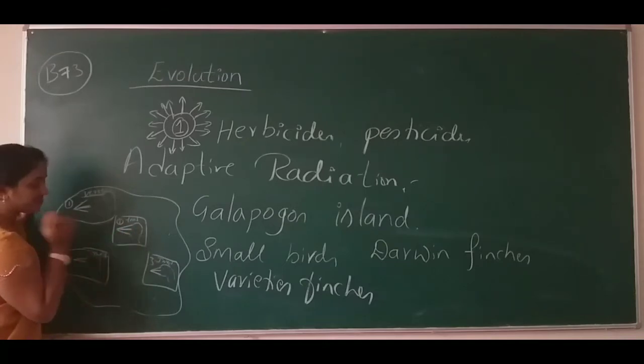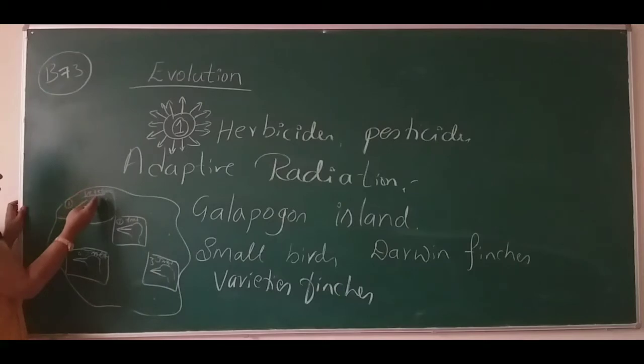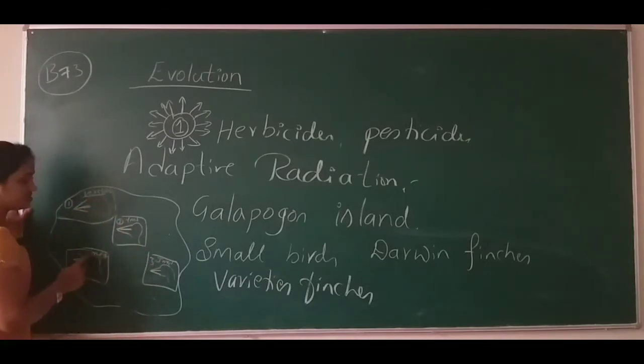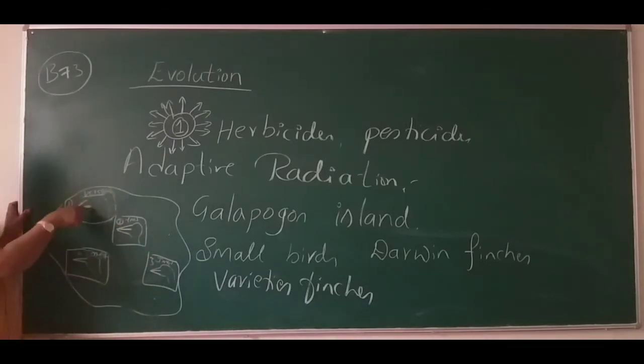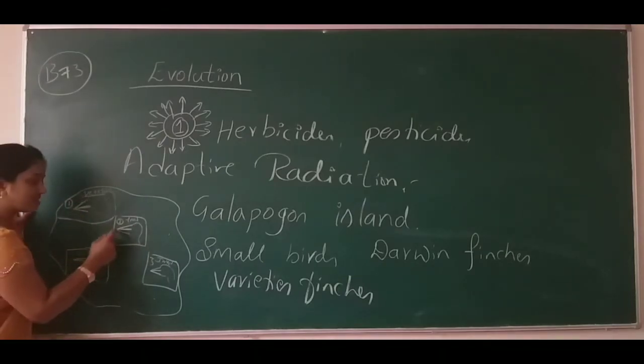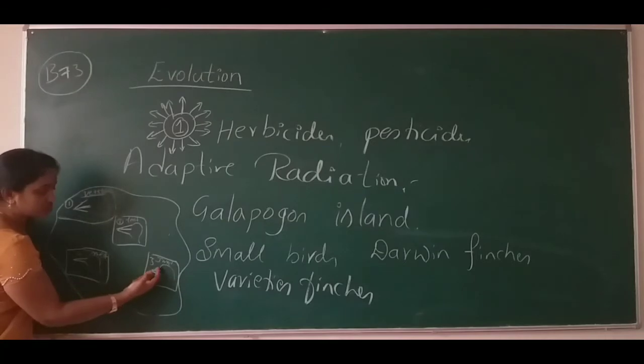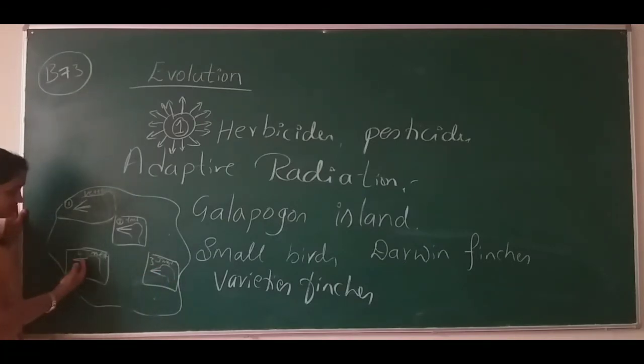Like that, based on the food available to this particular finch, it may have adapted itself to eat those kinds of foods. That's why its beak became bigger, medium size, smaller and sharper.